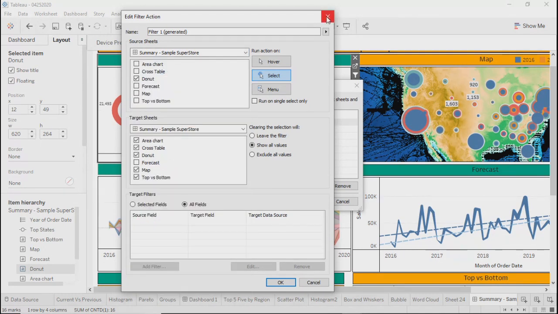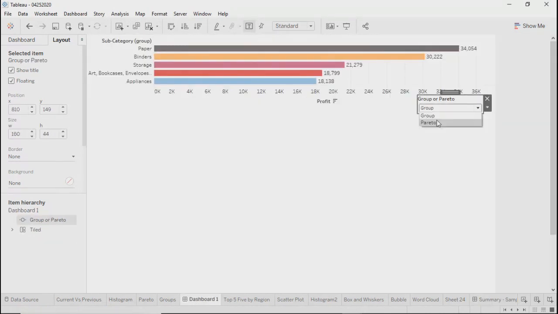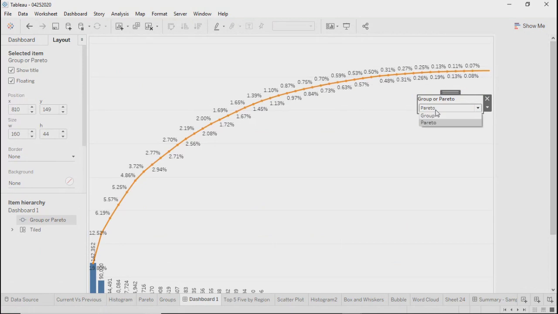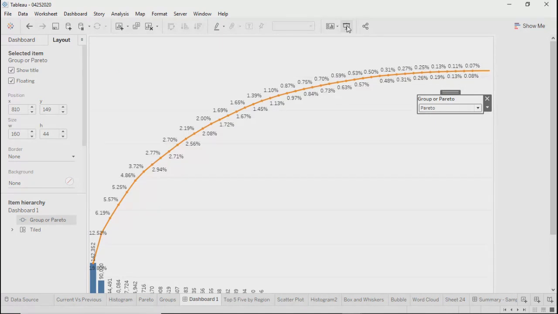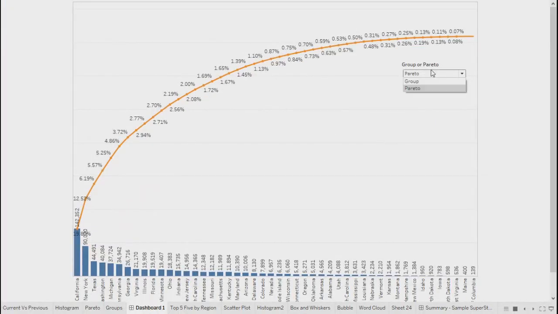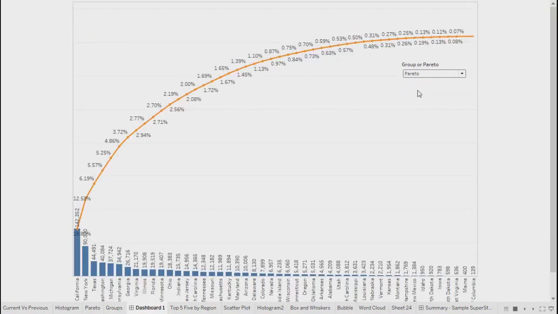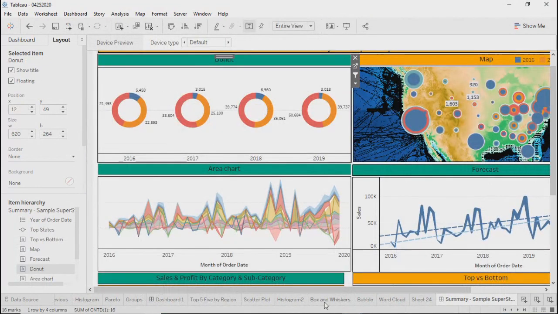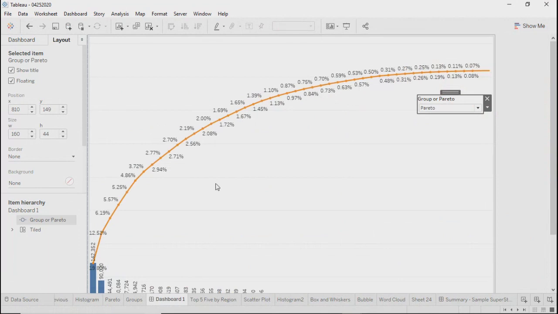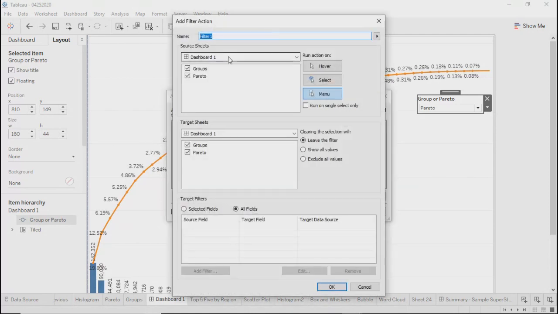Dashboard one is what? Dashboard one was where we created this parameter, Pareto versus group, right? So that's dashboard one. Now, in case you want to see whether that is applicable to this or not, you can apply some filter, and then you can see accordingly how your data is changing. So let's do it like this. From dashboard one, I'll add a new filter, and in dashboard one I have only two sheets, group or Pareto.